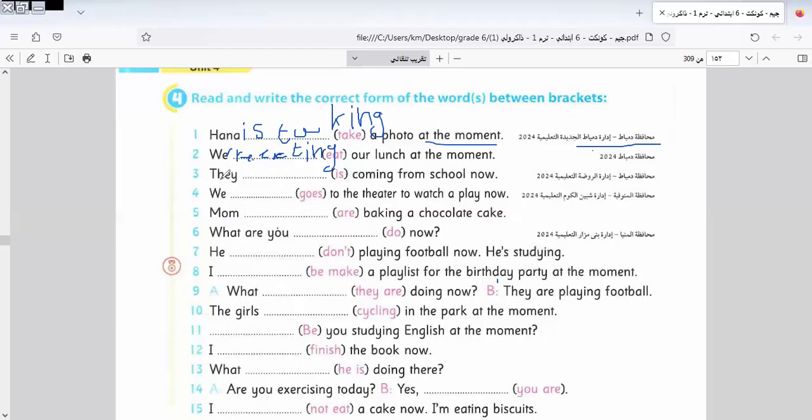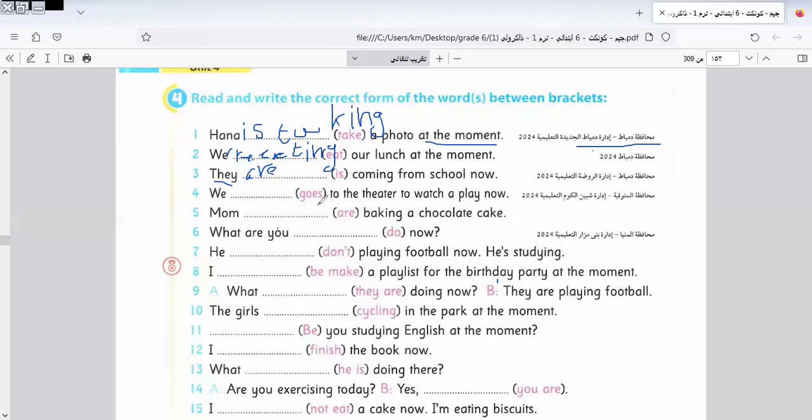Okay, here it will be what? They space coming from school now. Here they takes what? In verb to be it takes are. So it will be they are coming. Here we write are, so writing are is to make you correct the verb. Okay, it will be are.